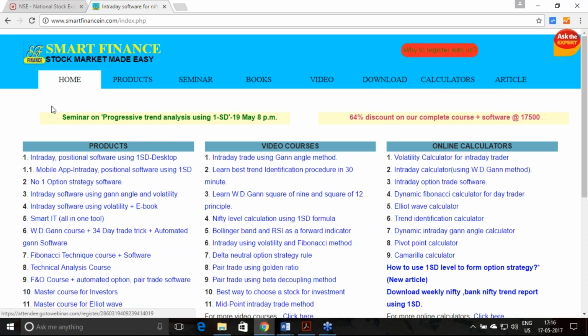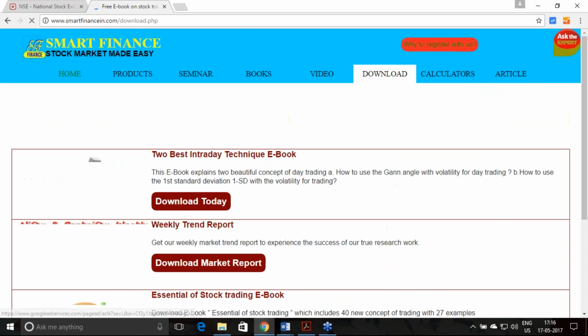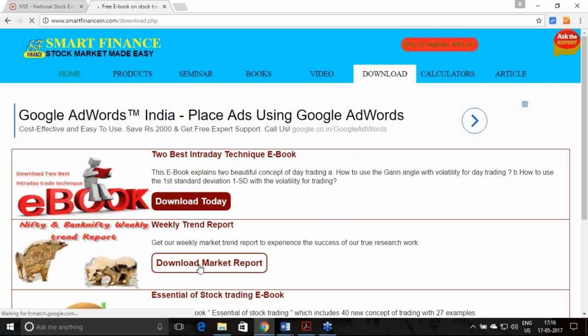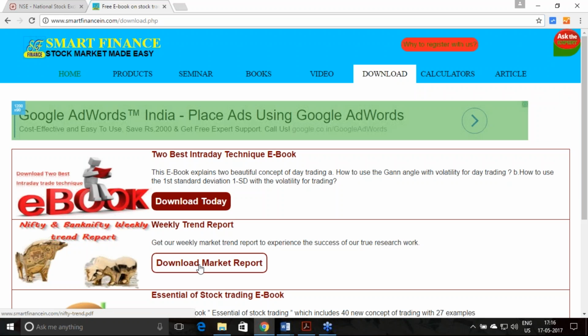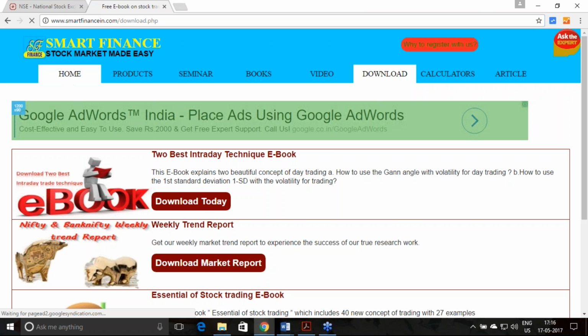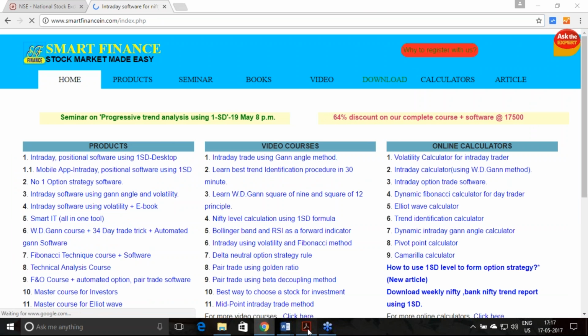If you are not registered also, you can very well download this report from our website just by visiting the download link, and every week you can download. Preferably on Friday post market hours or Saturday, you can download this PDF report from here. So this is the report being transmitted to you.